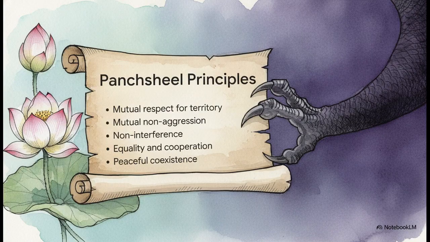And on paper, these 5 principles look like the absolute perfect recipe for lasting peace. We're talking mutual respect for territorial integrity, mutual non-aggression, non-interference in internal affairs, equality, and peaceful coexistence. Sounds great, right? But the analysis points out a critical flaw in how this played out in reality. While India strictly stuck to the non-interference in internal affairs clause, China actively exploited it. They basically used India's diplomatic silence as a cover for their own expansionist goals.